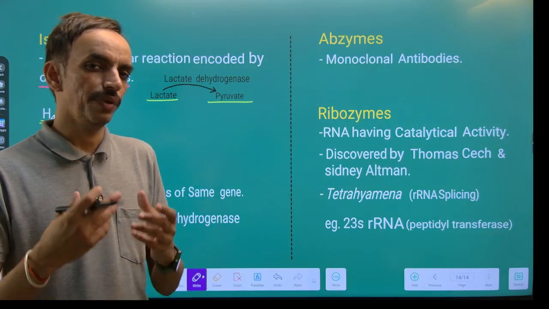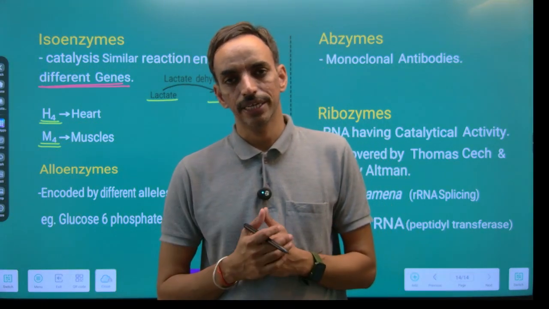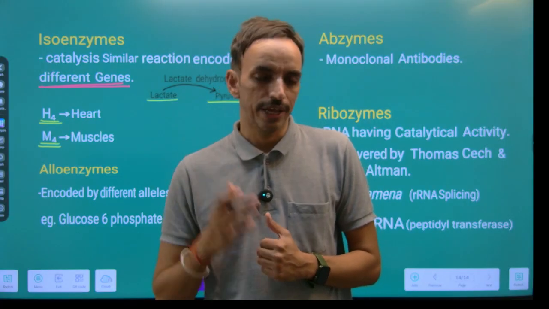Now it is one of the ways to regulate the physiological activity of the cells as per the requirement.